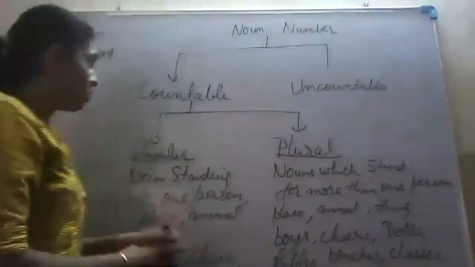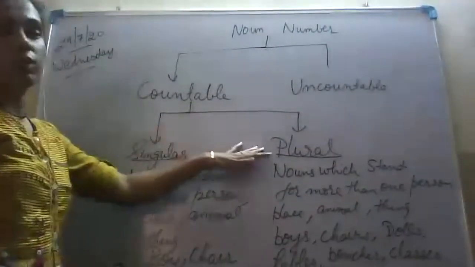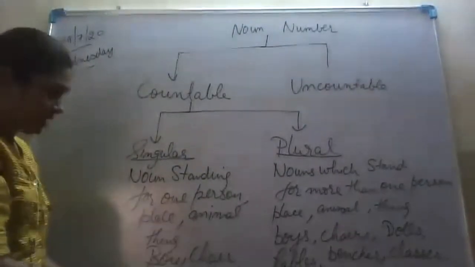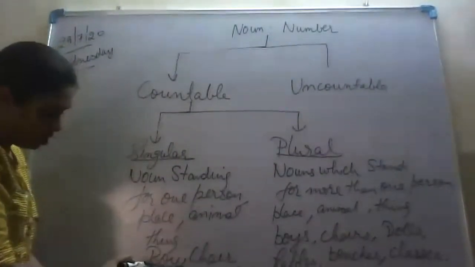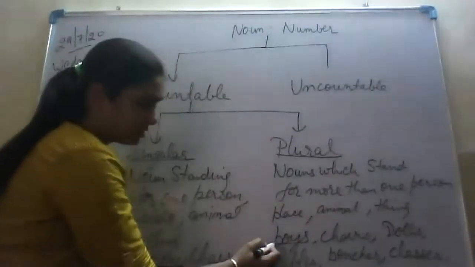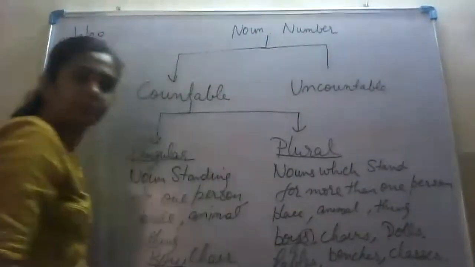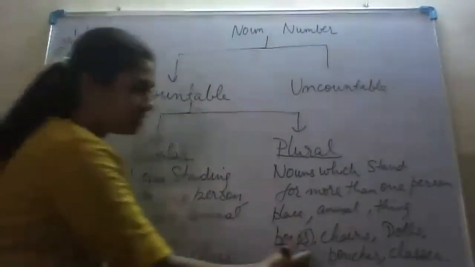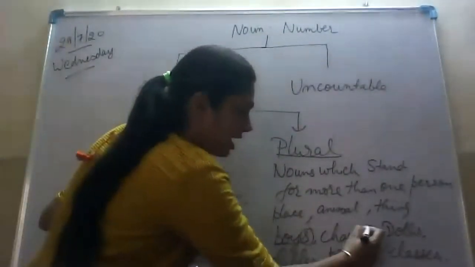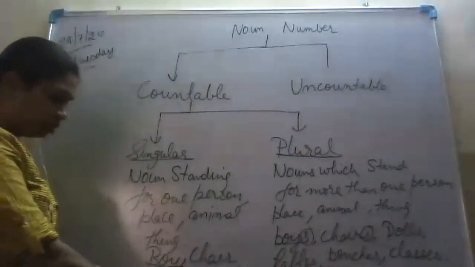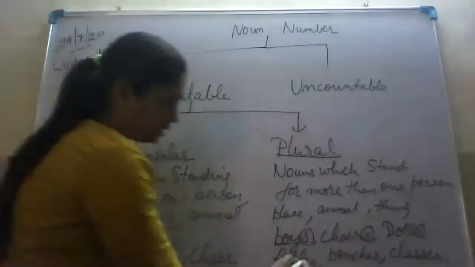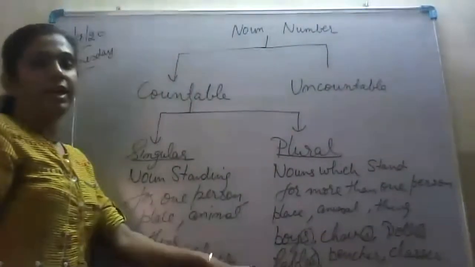So, this was singular and plural noun. Now, as you can see in this example itself, I have written the plural of boy as boys. That is, I have only added s into the plural, and the plural of chair is chairs. Only added s. Dolls, only added s. Tables, I have only added s.